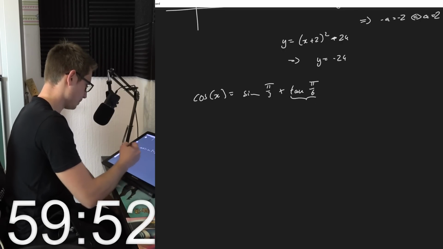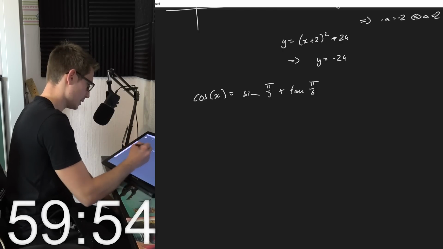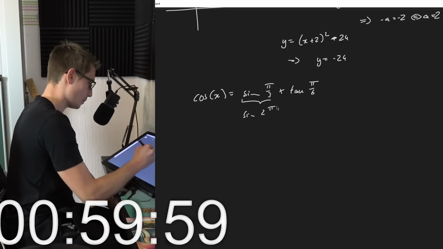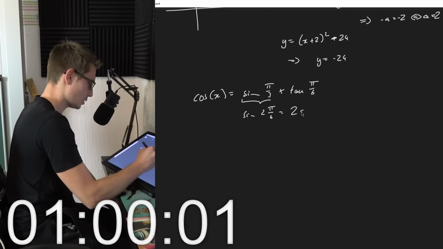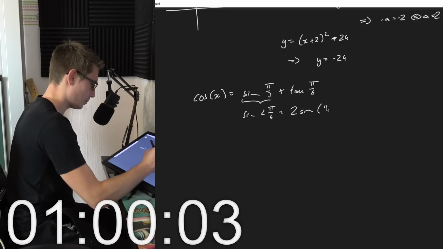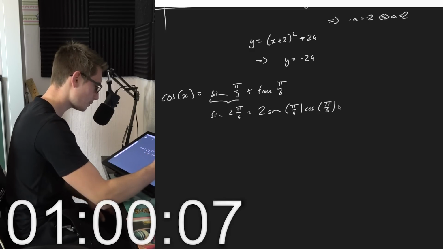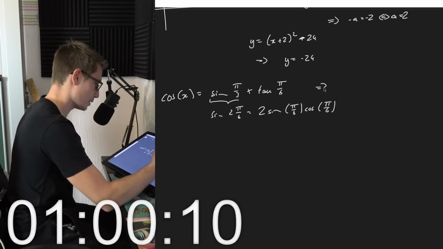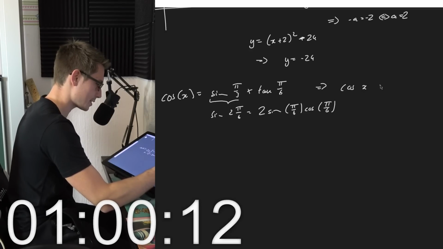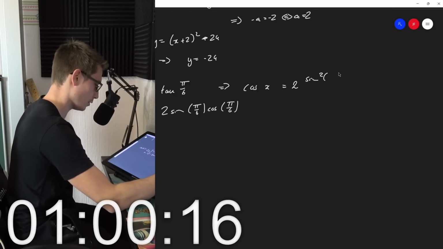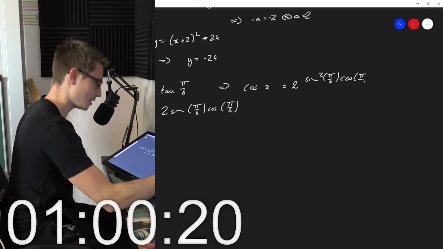So, no, wait. Give me a second. This right here is sine of 2 pi over 6. So this is 2 times sine of pi over 6 times the cosine of pi over 6. Meaning cosine of x is equal to 2 times sine of pi over 6 times the cosine of pi over 6, divided by the cosine of pi over 6.